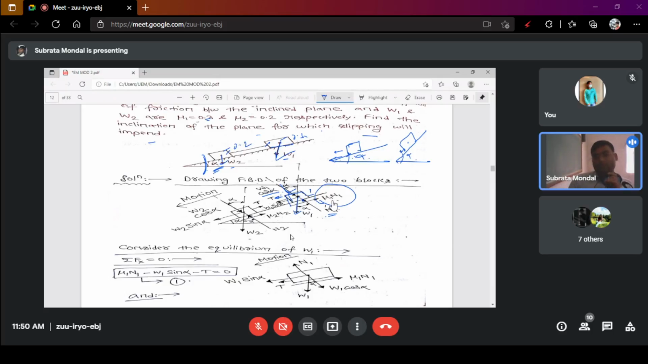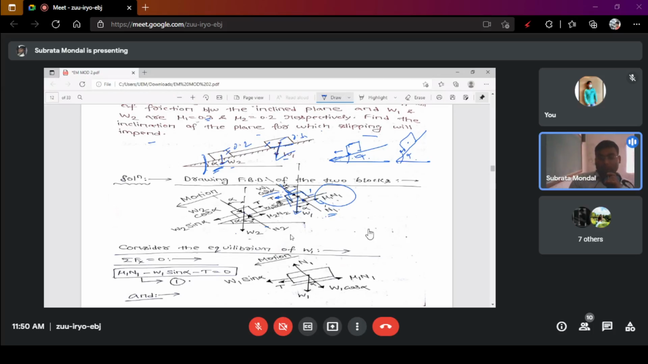In a similar fashion, for block number 2, W2 is acting over here, along with a reactive force acting at a certain angle, and similarly W2 cos alpha. How we are taking W2 cos alpha is all geometry, and I'm not going into the details. This W2 cos alpha acts due to the normal reactive force, and W2 sin alpha acts just because of the impending motion, due to which a tensile force is generated.